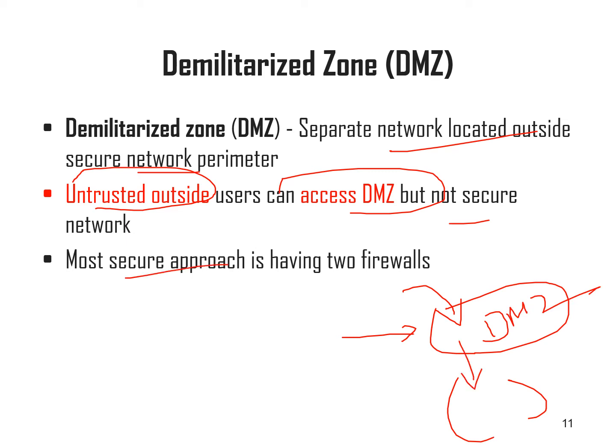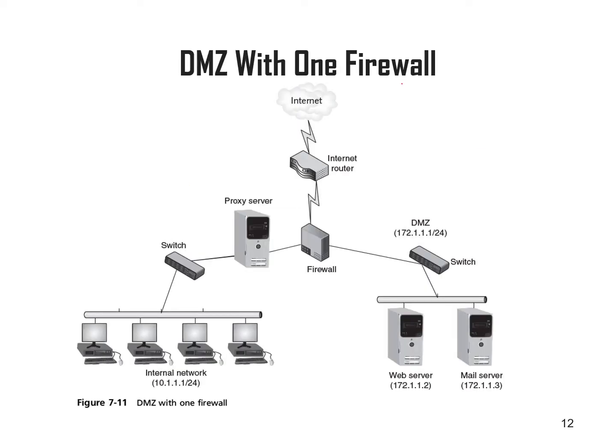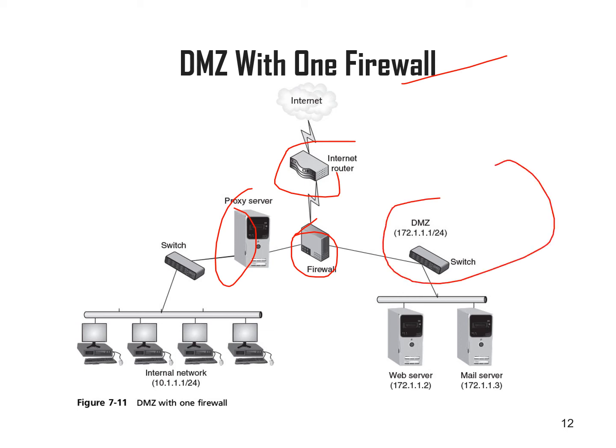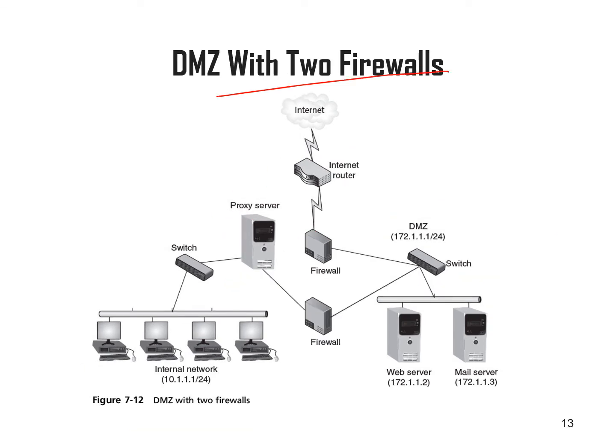The most secure approach is having two firewalls. This is the structure of a DMZ with one firewall. The internet router is there, there is one firewall, there may be a proxy server, and here is the DMZ server in the demilitarized zone network. And here is the DMZ with two firewalls. There is an internet router, a proxy server, two firewalls, and again a DMZ. Two firewalls will be more efficient when compared with one firewall. So it's a very simple demilitarized zone.